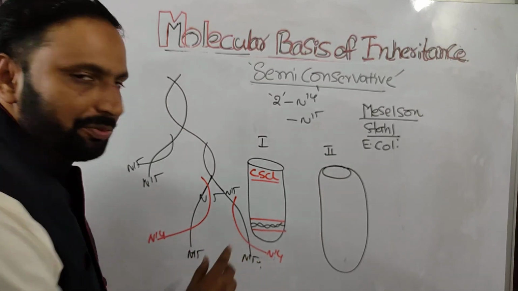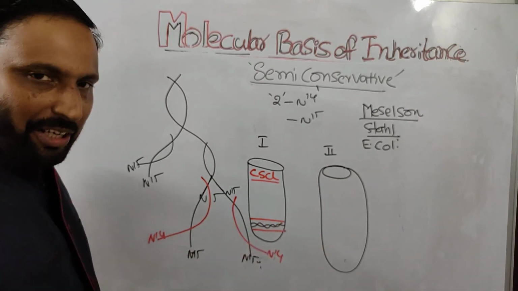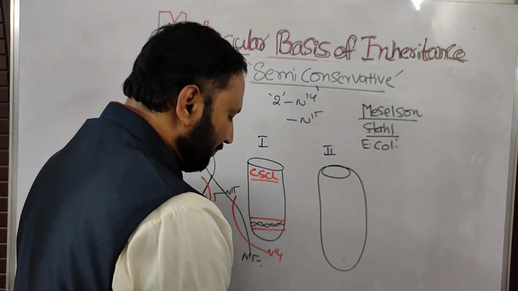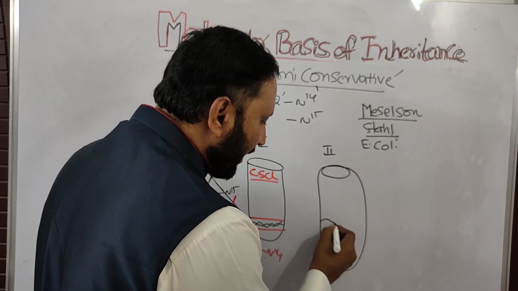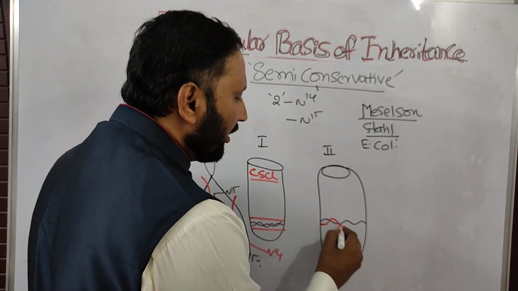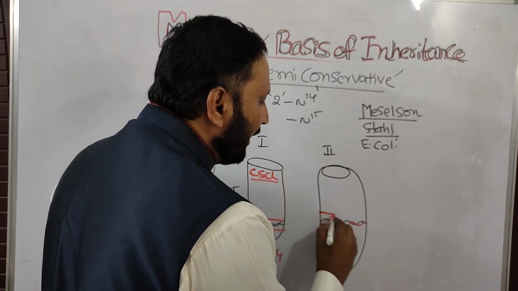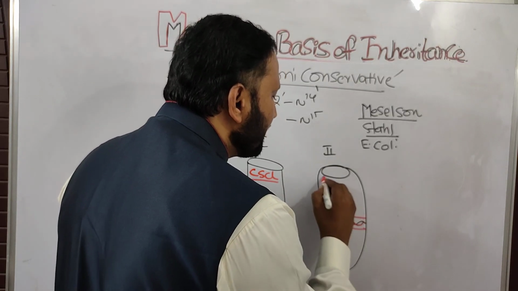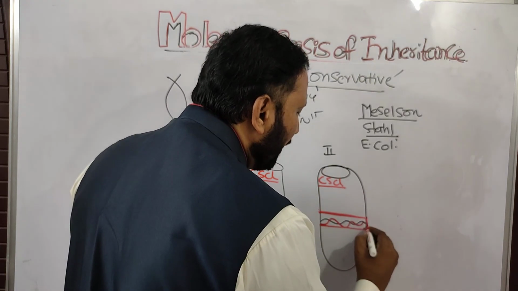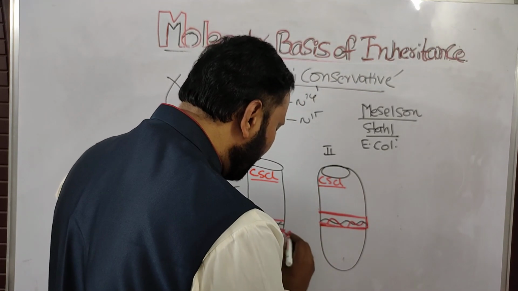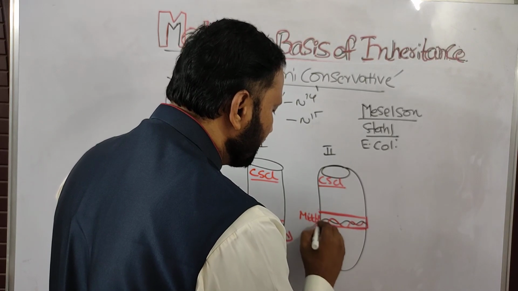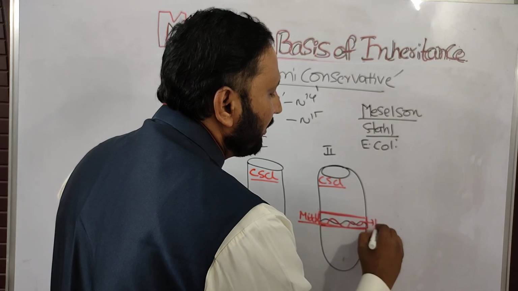So a hybrid is formed, containing an N15 strand as well as an N14 strand. When they undergo centrifugation in the presence of cesium chloride, they reach the middle position of the test tube, not the bottom, because it is a hybrid.